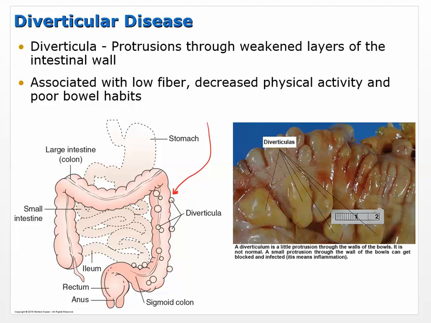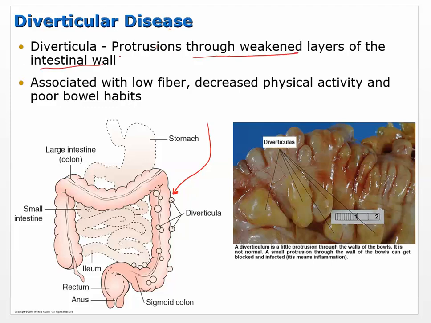And so as food or chyme or whatever is being squeezed through the colon, especially, that additional pressure may push through weak points, and so protrusions through weakened layers of the intestinal wall.